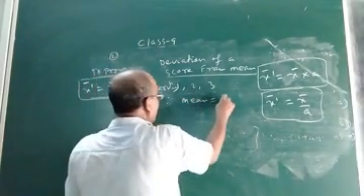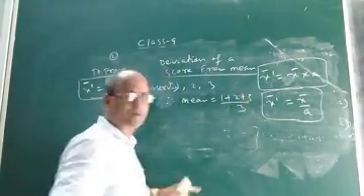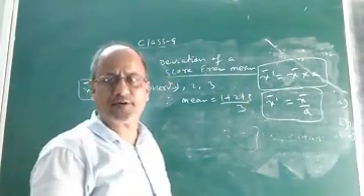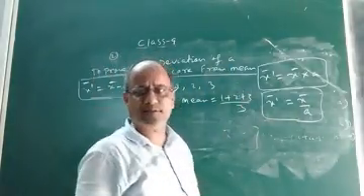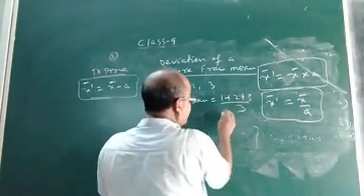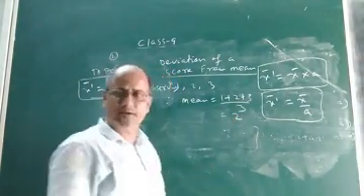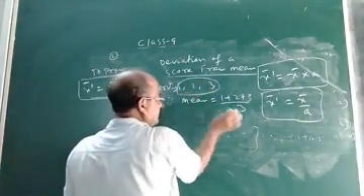The mean will be 1 plus 2 plus 3 divided by 3, that is sum of observations divided by total number of observations, or sigma xi by n. N is 3, sigma xi means the sum of the 3 observations, 1 plus 2 plus 3. It is 6 by 3. The mean will be 2. That means the mean of these 3 observations is 2.